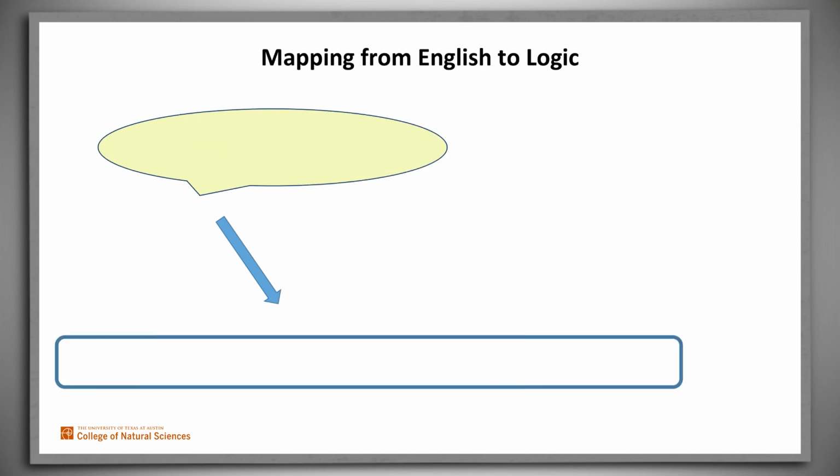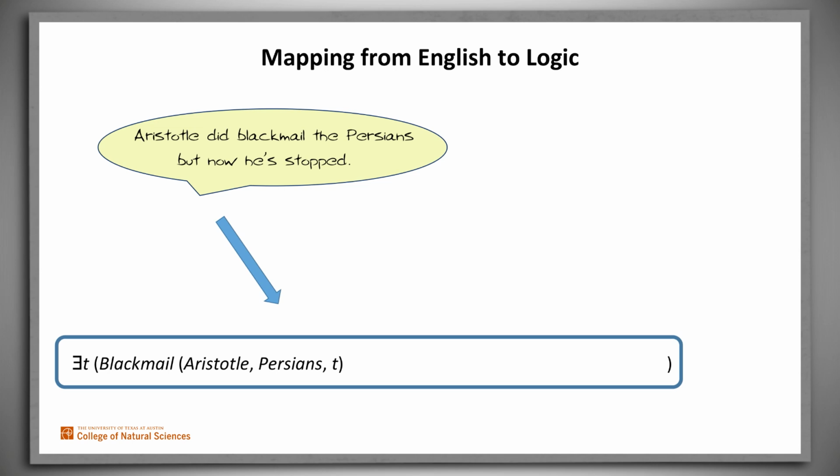Other statements that carry presuppositions can be treated in the same way. For example, we can resolve Aristotle's problem by constructing a reply that makes the implied presupposition explicit. There was a time at which he blackmailed the Persians, but he's not blackmailing them now. Greatly oversimplifying the representation of temporal relationships, we can translate that into logic by writing that there exists a time at which blackmailing was happening and that it isn't happening any longer. Assuming Aristotle's innocence, this statement is then false.